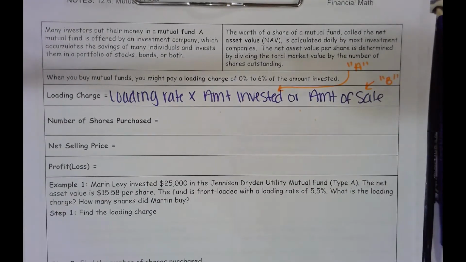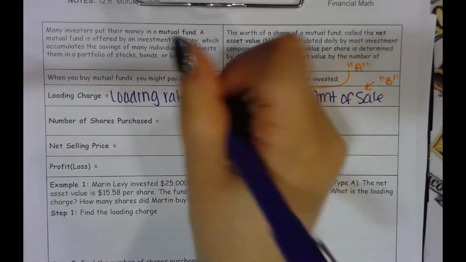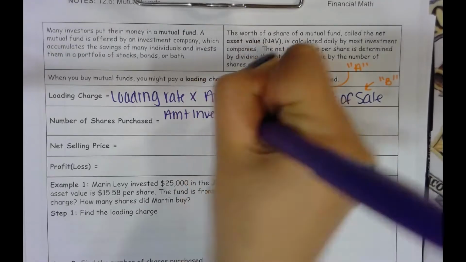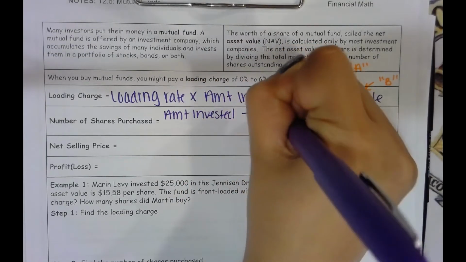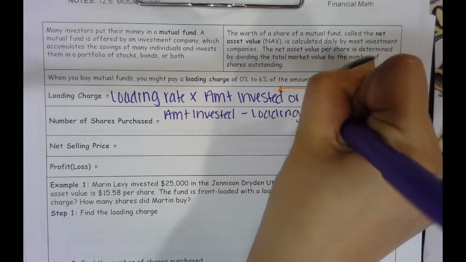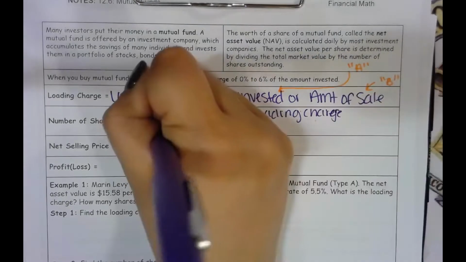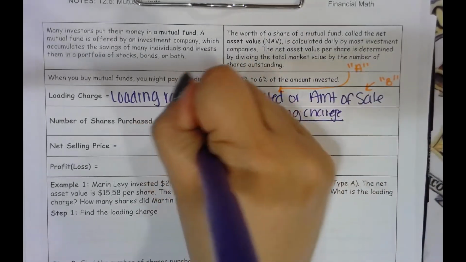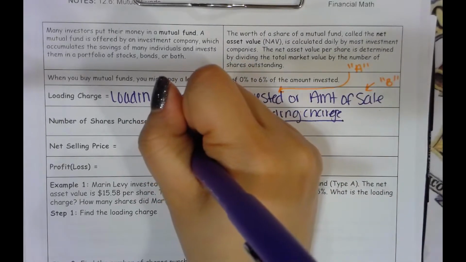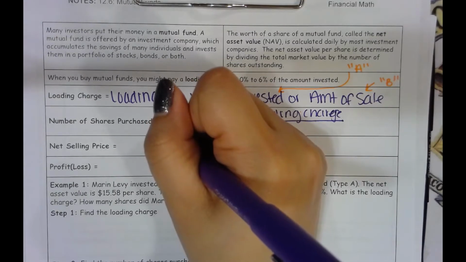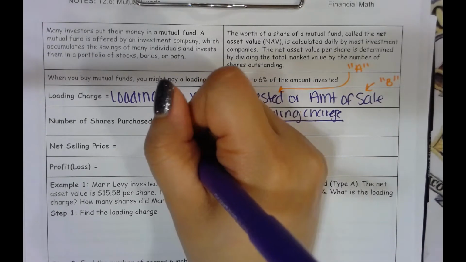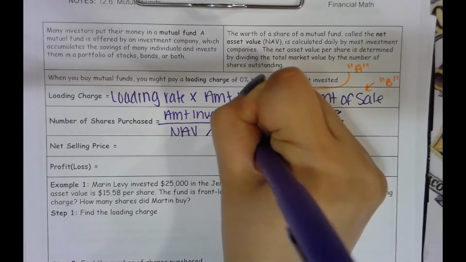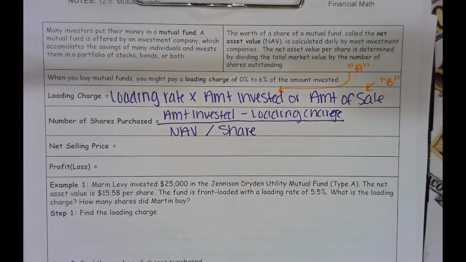Alright, so the number of shares purchased comes from taking how much you invest, subtracting your loading charge, and dividing by the net asset value, and divided by the net asset value per share.